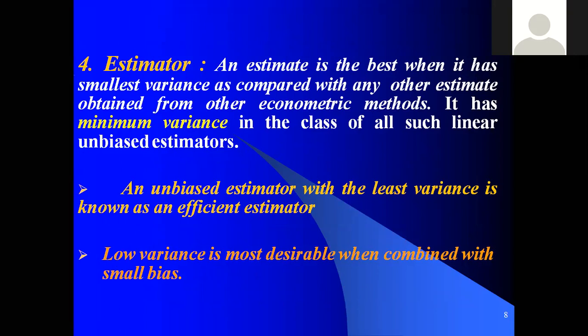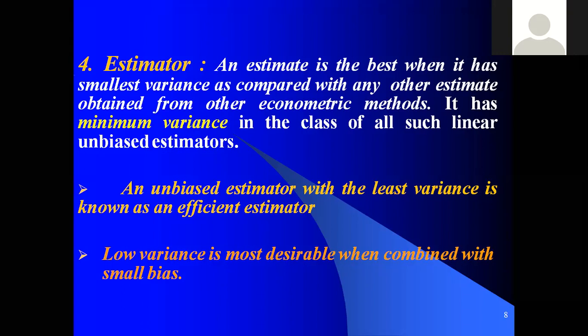For example, when I calculate some values, as I told you, if you take into account batsmen in a particular IPL match, for example, one person and another person, if you take Mumbai Indians, Rohit Sharma, as well as Gill, whoever has maintained the minimum variance, the person is called a good one. Similarly, when we are estimating values, whoever has maintained the minimum variance is called a good estimator.